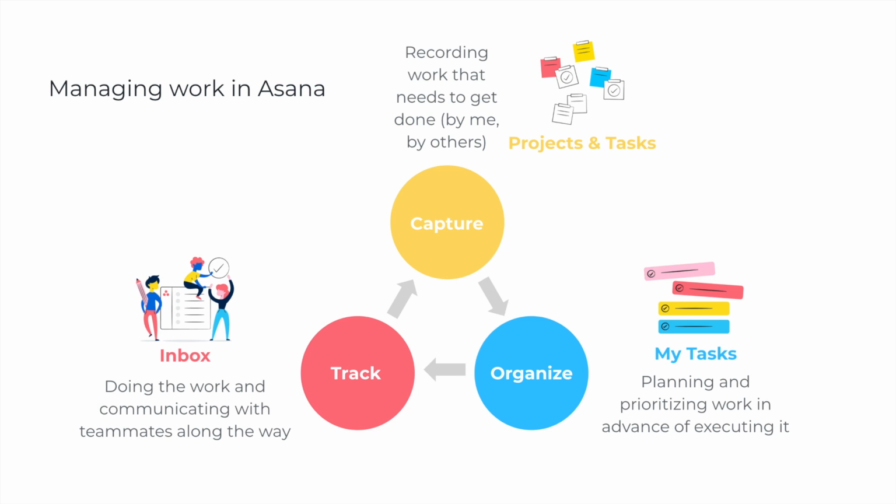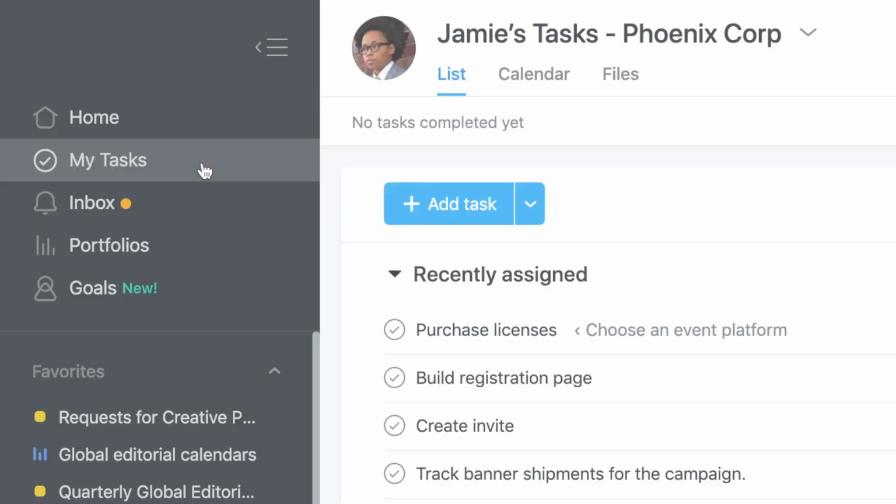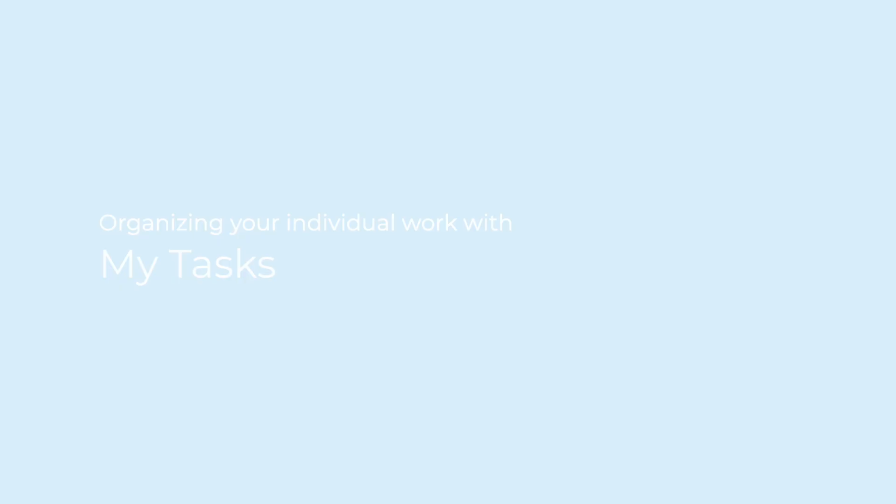We've covered building tasks and the anatomy of a single project. Next, we'll show you how to organize your individual work across all your projects with My Tasks. With so much going on, it can be hard to know what to focus on each day. My Tasks in Asana is your personal to-do list, showing you only the tasks assigned to you across all your projects. Use My Tasks to plan your time, focus on priorities, and make sure you never have to mark another email unread again. Here's how.